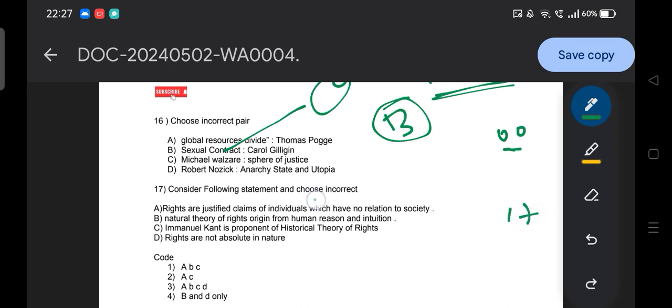Consider the following statements and choose the incorrect one. Option A, rights are justified claims of the individual which have no relation to society. Option B, the natural theory of rights originates from human reason and intuition. Option C, Immanuel Kant is a proponent of the historical theory of rights. Option D, rights are not absolute in nature. So you need to find the incorrect one.